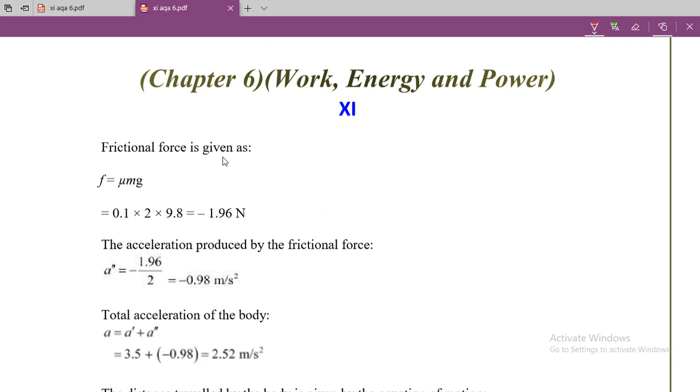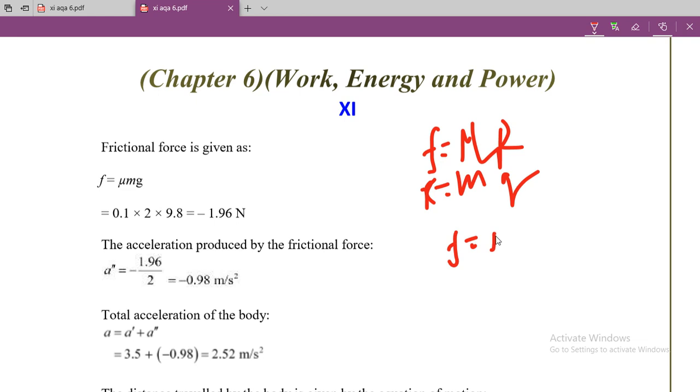Now let us find out the value of the frictional force. Since we know that the frictional force F is equal to mu R, this is the formula for frictional force, but R is equal to mg, where m is the mass of the object and g is the acceleration due to gravity.